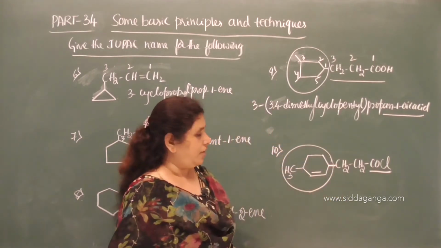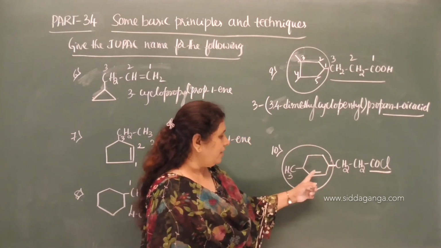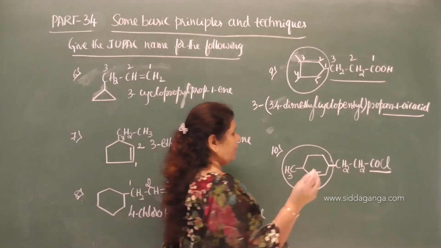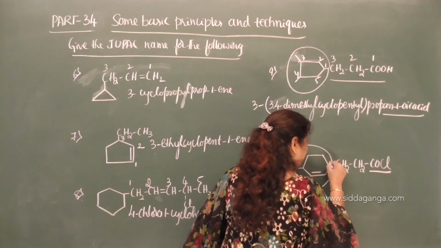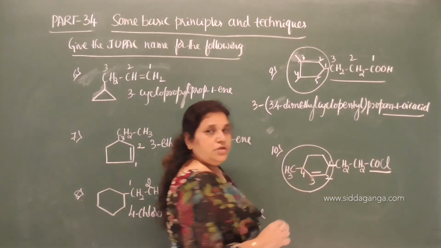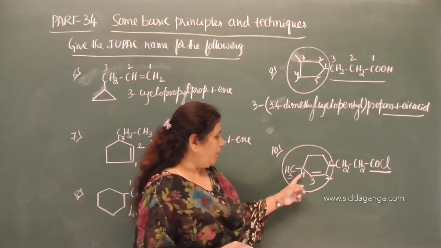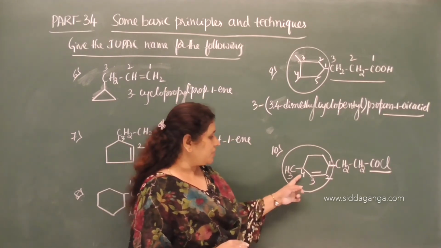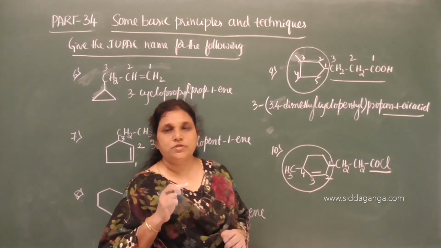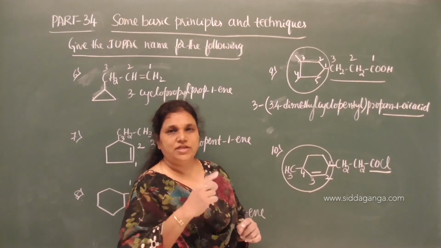What is the substituent group? Cyclohexenyl. But again the position of the double bond is there. We need to give the number 1 here, 1, 2, 3, 4. So this cyclohexenyl group is again substituted with the methyl group, and the position of the methyl group is 4, because we need to give the lowest possible number 1 to the carbon which is attached to the side chain.